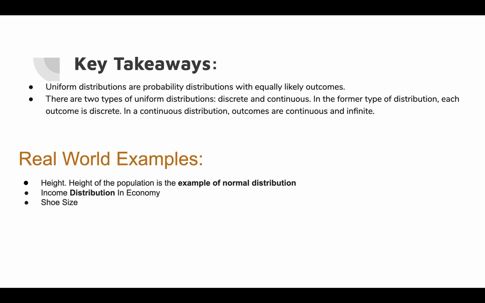Lastly, these are some key takeaways. Uniform distributions are probability distributions with equally likely outcomes, and there are only two types of uniform distribution: discrete and continuous. And these are real world examples. For example, height of the population is an example of normal distribution. There is income distribution in economy, and then we have shoe sizes, that are all considered real world examples of uniform distribution.